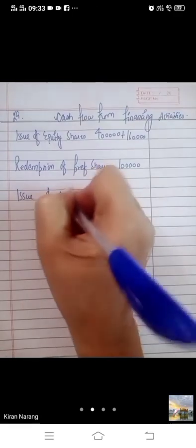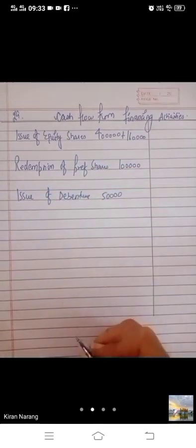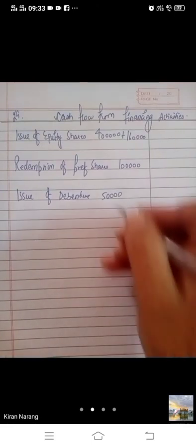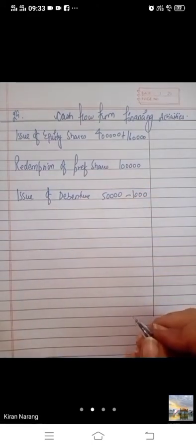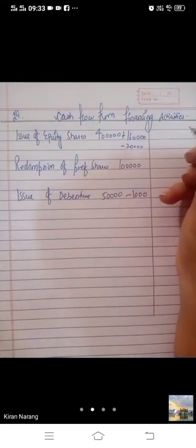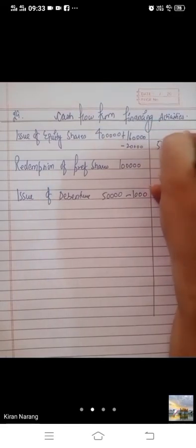Then bache, debentures 2 lakh to 50,000, so it is increased. Issue of debentures, there is an increase of 50,000. Then discount on debenture 5 to 6, that means 1,000 is the discount. Then underwriting commission on shares will be subtracted from here. 4 lakh plus 160 minus 20. It will be 5 lakh 40,000 issue.